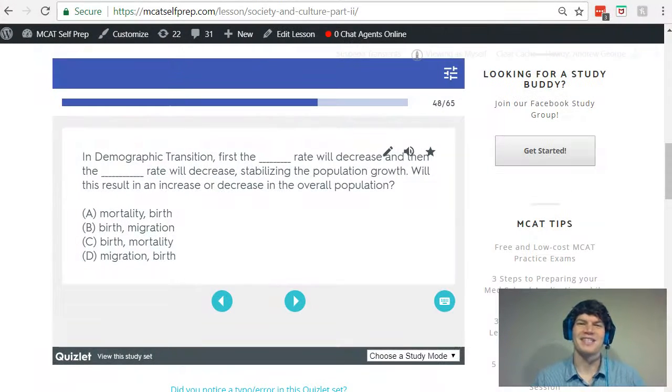Let's take a second look at our question stem. In demographic transition, first the blank rate will decrease, then the blank rate will decrease. Remember, in our discussion, during stage 2 first the mortality rate decreased, then in stage 3 the birth rate decreased. Therefore, the correct answer here is answer choice A. And let's answer the question here. Will this result in an increase or decrease in the overall population? It will result in an increase in the overall population, as we discussed.